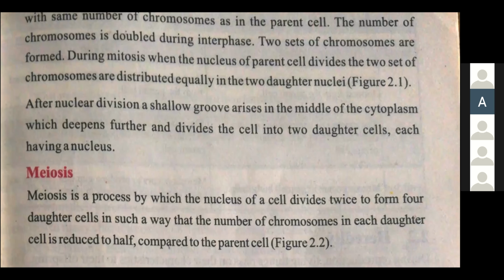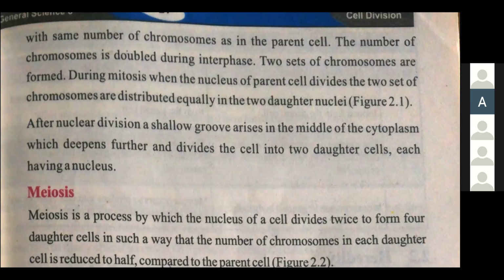Mitosis. What is mitosis? We just have studied that mitosis is the process by which the parent cell divides into 2 daughter cells with the same number of chromosomes as in the parent cell. The number of chromosomes is doubled during interphase. Like if there were 2, it is going to be converted into 4. The 2 sets of chromosomes are formed during mitosis. When the nucleus of the parent cell divides, the 2 sets of chromosomes are distributed equally in the 2 daughter nuclei.